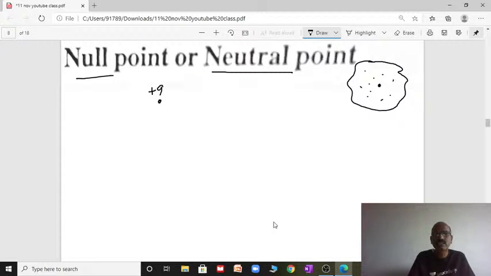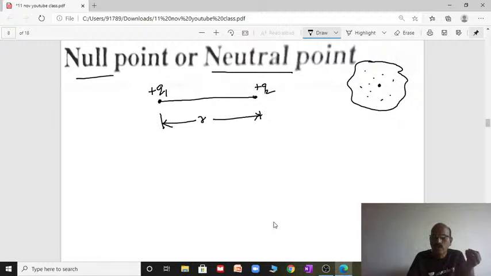Consider two like charges, plus q1 and plus q2, separated by a distance r. At what point on the line joining these two charges does the electric field intensity become zero? We don't know the distance yet, so let the point be P, where the electric field due to both charges becomes zero. P is the null point, at a distance x from q1. The remaining distance will be r minus x.